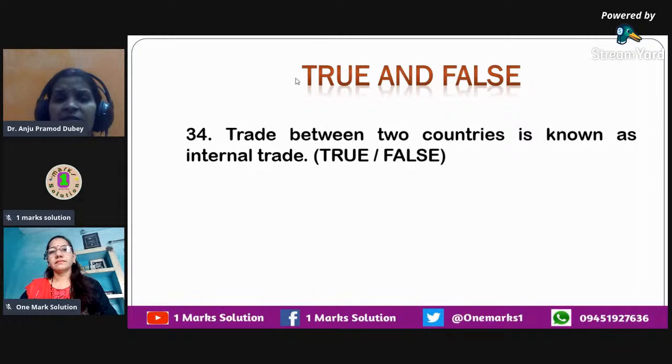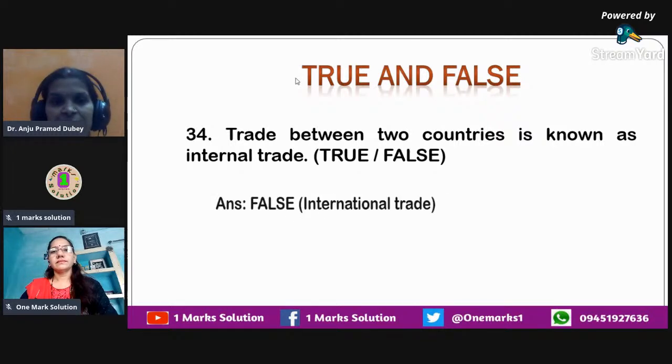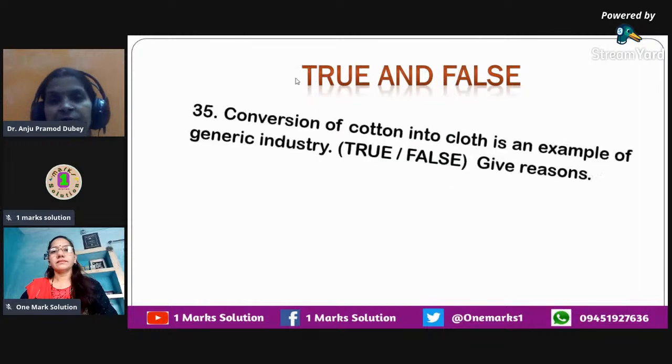Trade between two countries is known as internal trade. Again, this one I had explained to you in one of the MCQs as well. So the trade between two countries is not known as internal trade. It is called international trade, or it is called foreign trade. So this statement is false. Actually, it is called international trade or foreign trade.